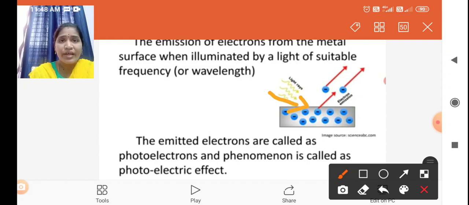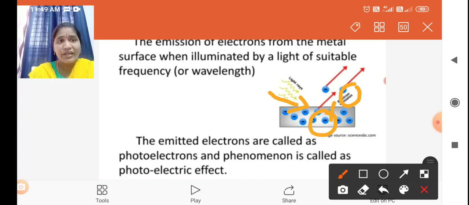When light is incident on the metal plate, the metal plate absorbs that h nu energy. Each photon gives its energy to the metal, so the innermost electrons come to the outside and are emitted.